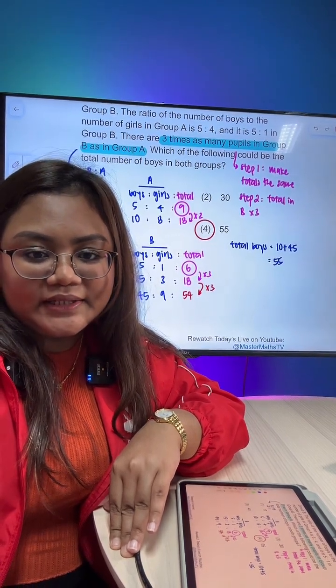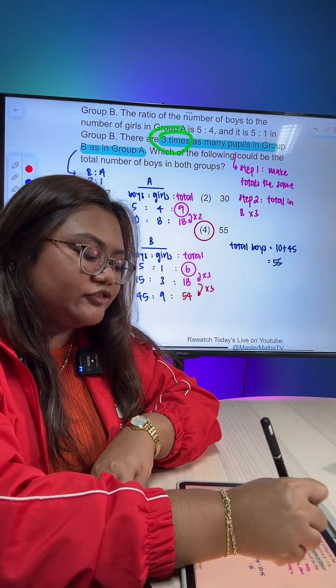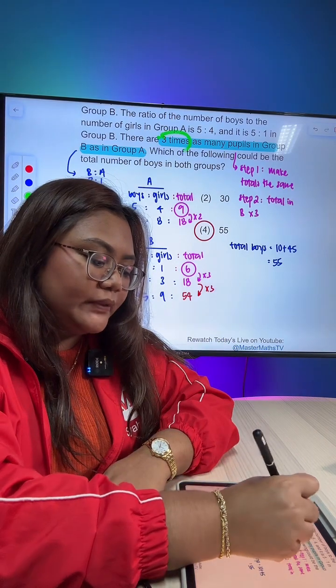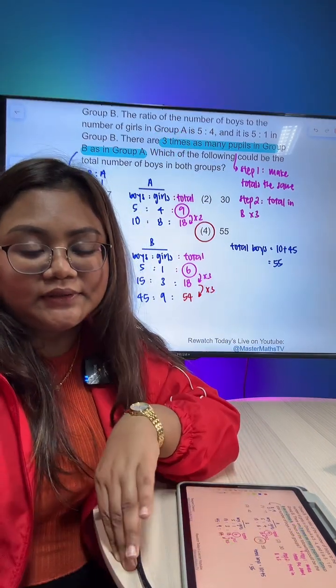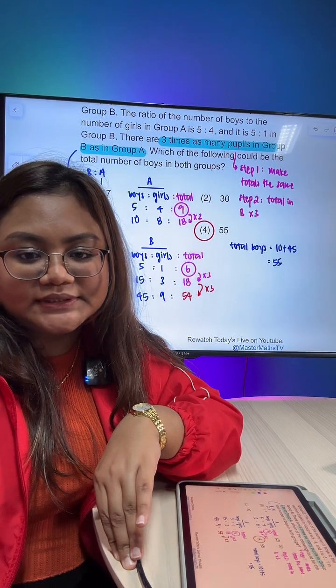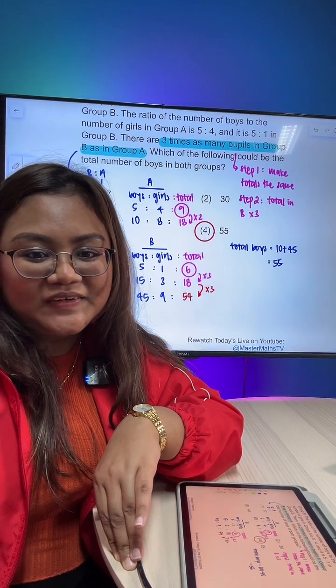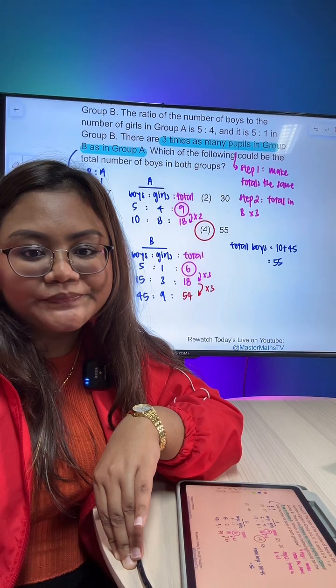Any other question? Why only group B times 3? Because group B wants to have 3 times. If you make them the same, they are equal. We cannot have equal. Group B must have 3 times, so I times 3. Any other questions from anybody else?